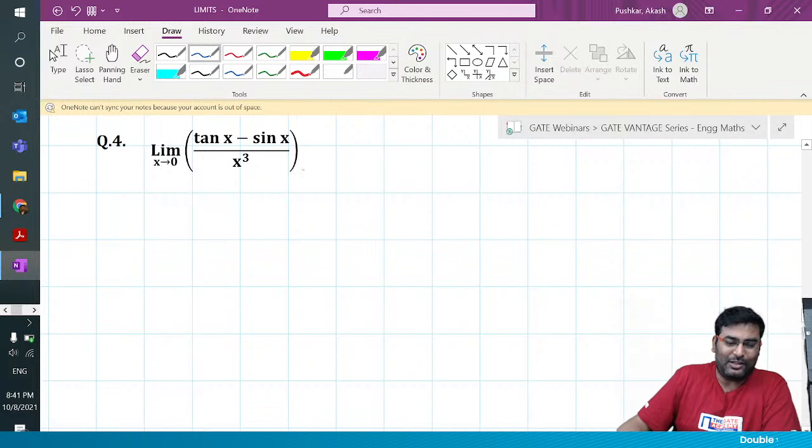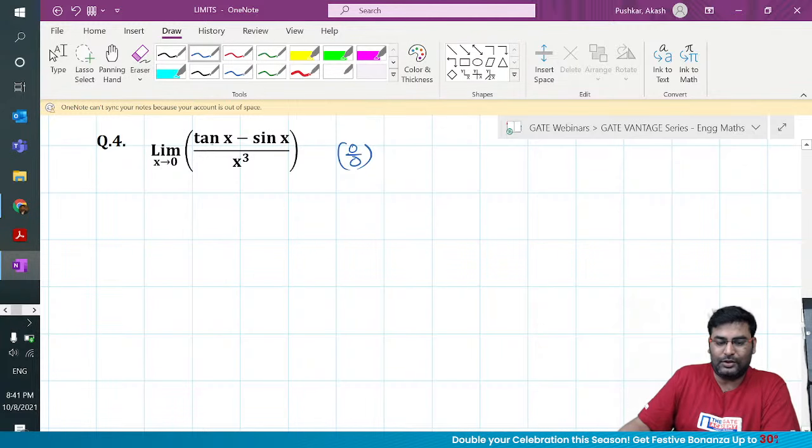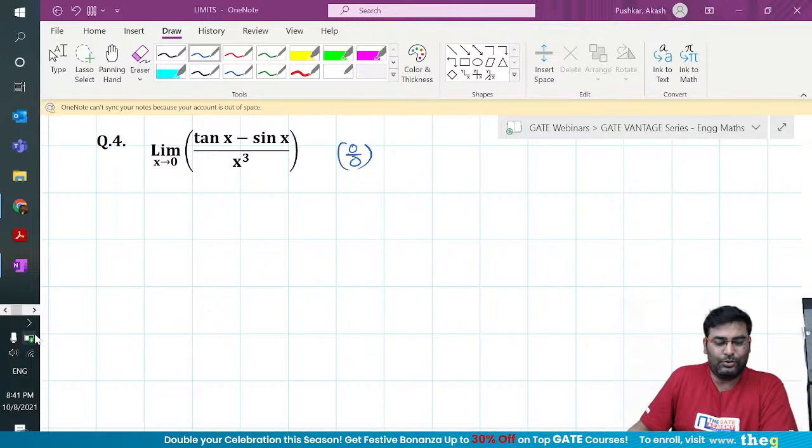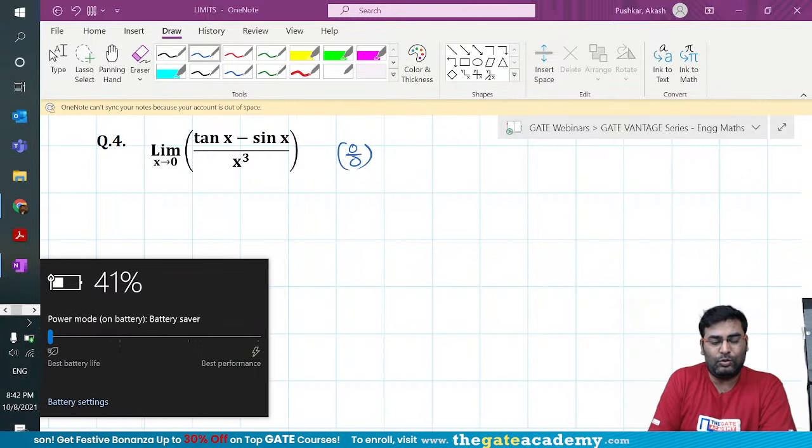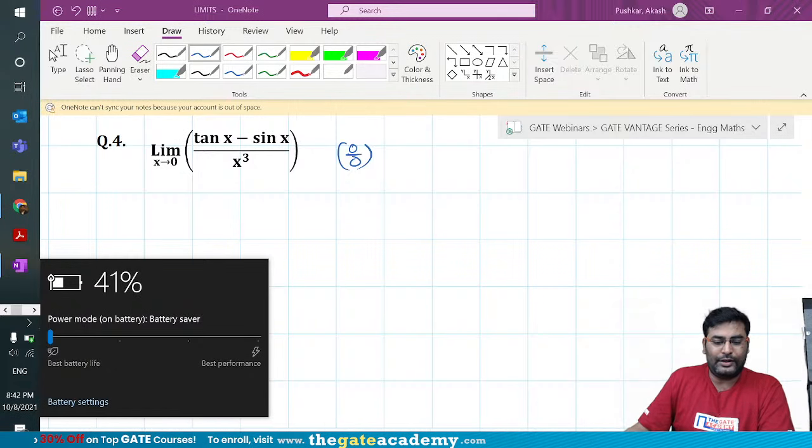So if you try L'Hopital's Rule, you can do that. This is of 0 by 0 form. Nobody can stop you, because tan 0 is 0, sin 0 is 0, divided by x cube, which is also 0. So you can apply L'Hopital's Rule. Nobody is stopping you. But it is going to take